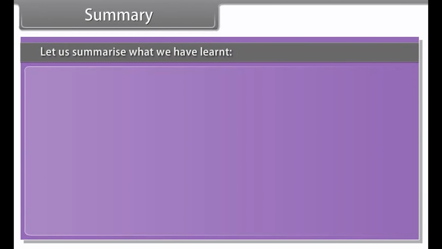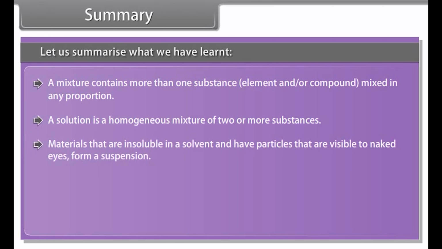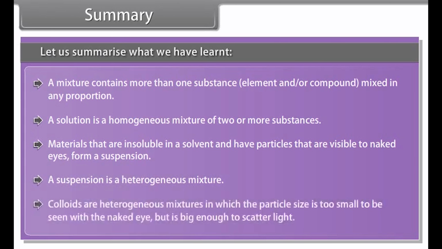Summary. Let us summarize what we have learned. A mixture contains more than one substance, element or compound, mixed in any proportion. A solution is a homogeneous mixture of two or more substances. Materials that are insoluble in a solvent and have particles that are visible to naked eyes form a suspension. A suspension is a heterogeneous mixture. Colloids are heterogeneous mixtures in which the particle size is too small to be seen with the naked eye but big enough to scatter light.